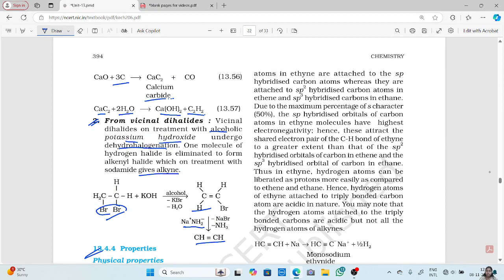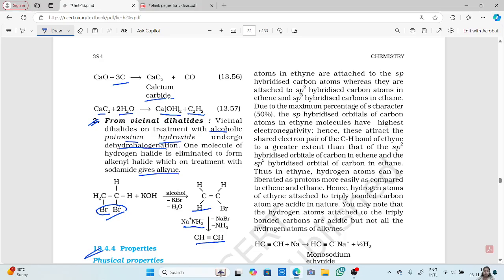Now, the hydrogen atoms in ethyne are attached to sp hybridized carbon atoms, whereas they are attached to sp2 hybridized carbon atoms in ethene and sp3 hybridized carbon atoms in ethane. As we've done the structures of alkane, alkene and alkyne, we have seen that in alkanes the hydrogen atoms are attached to sp3 hybridized carbons, for alkenes the carbons are sp2 hybridized, and for alkynes the hydrogens are attached to sp hybridized carbon.